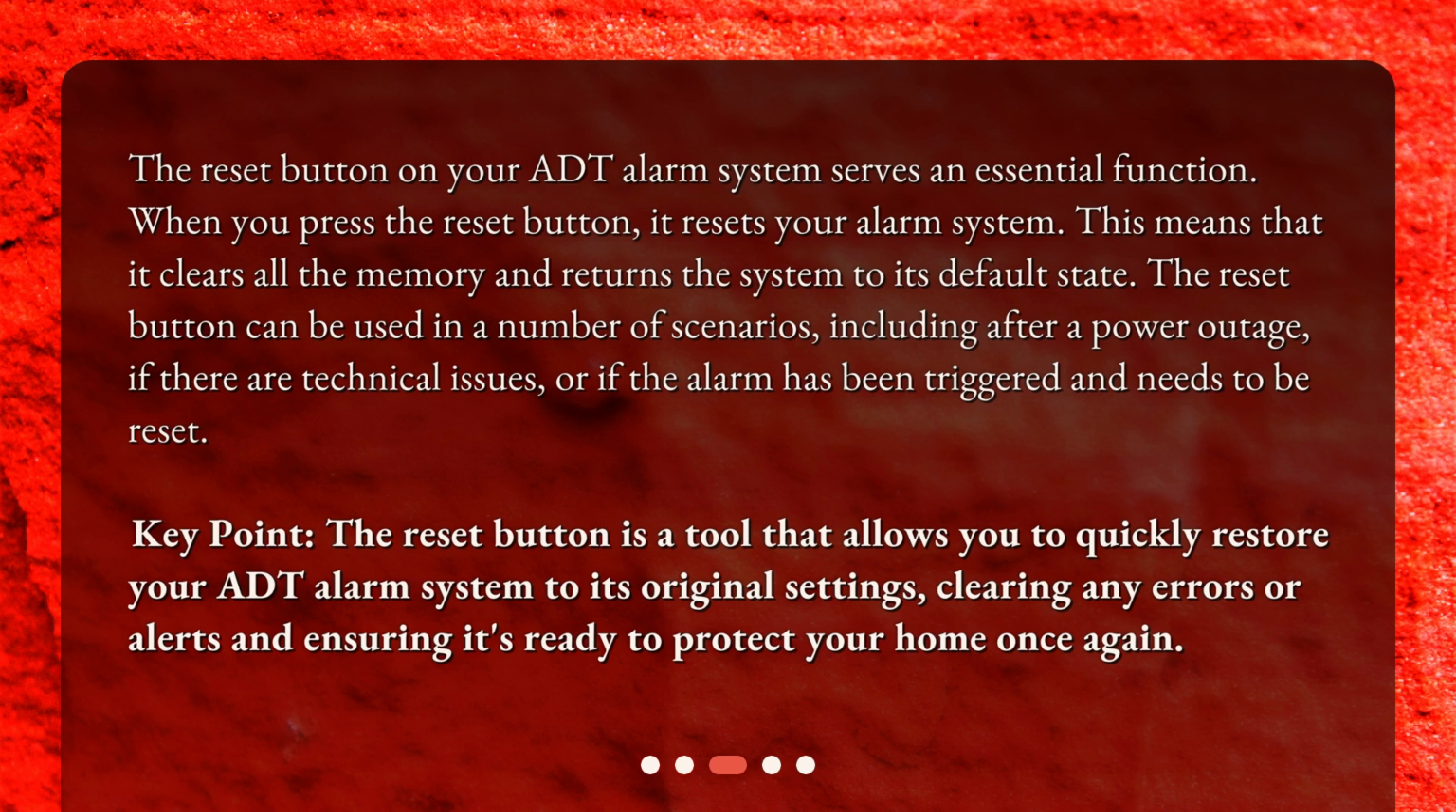The reset button can be used in a number of scenarios, including after a power outage, if there are technical issues, or if the alarm has been triggered and needs to be reset. Key point: the reset button is a tool that allows you to quickly restore your ADT alarm system to its original settings, clearing any errors or alerts and ensuring it's ready to protect your home once again.